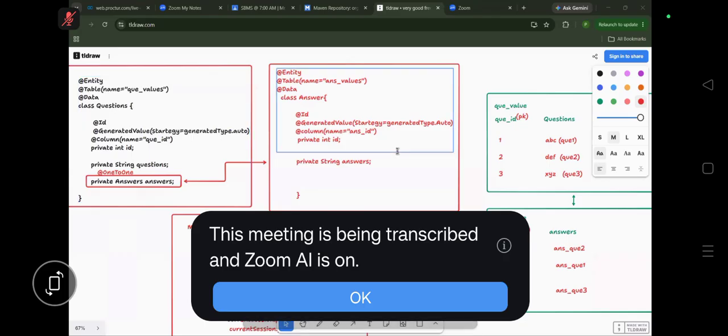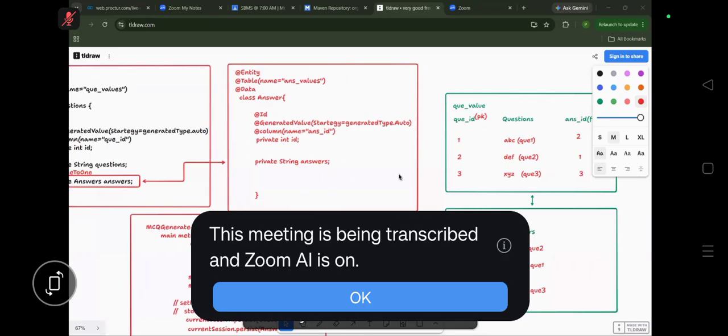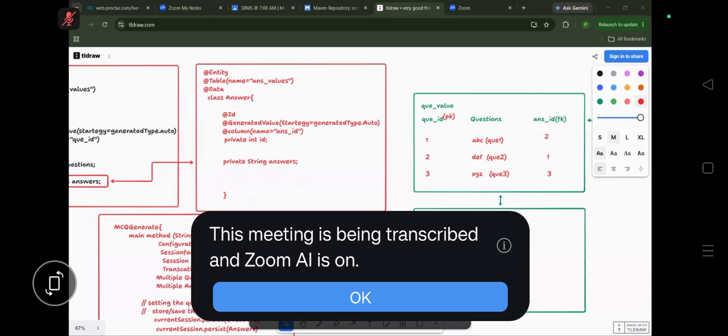Now, what will happen? Suppose some answer will be mismatched, guys. How can you cross verify? Suppose the answer is exact here for the question.